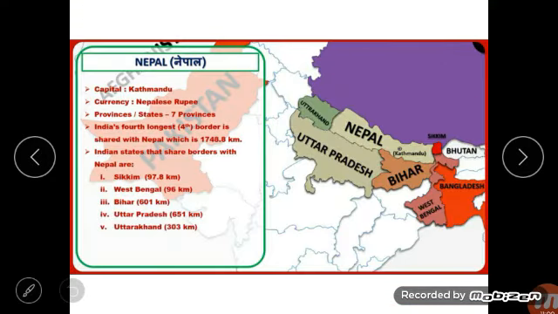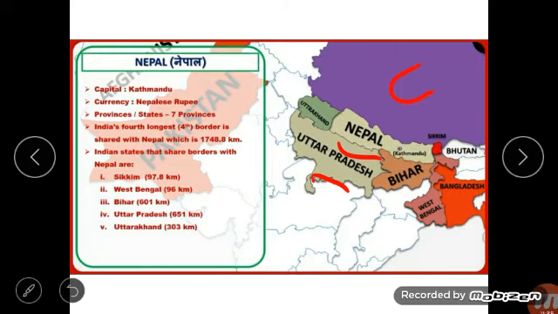Next, we are going to learn about Nepal. Nepal is a landlocked mountainous country that lies between India and China. It is between India and China. Here this is Nepal. This is China. So here Uttar Pradesh, it is near to your place. The Great Himalayan Range is located in the northernmost part of the country. Himalayan Range is located here.